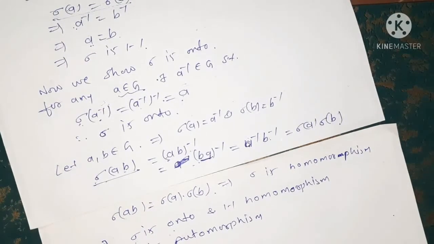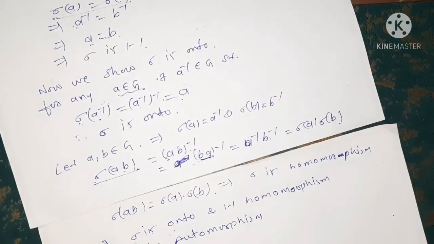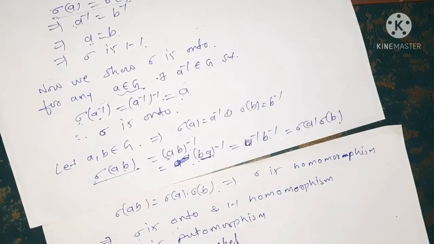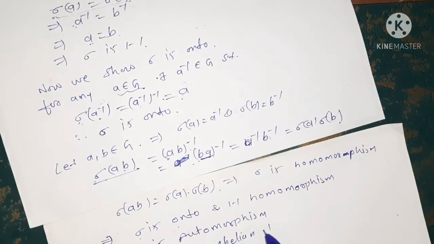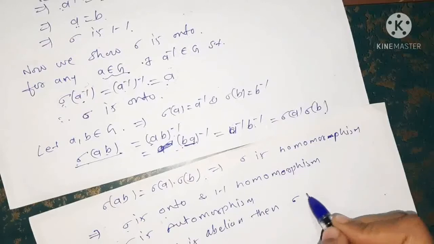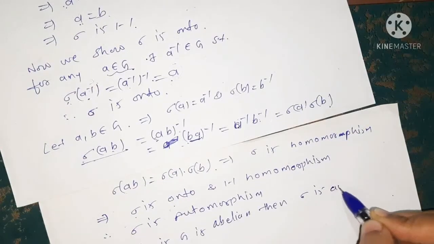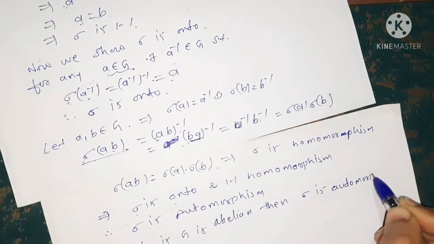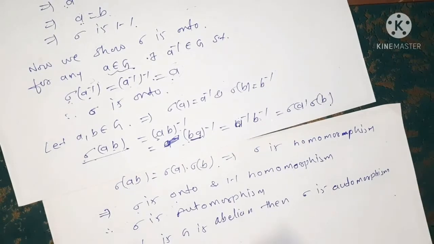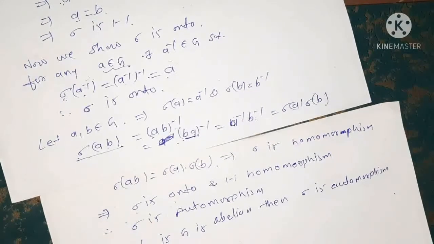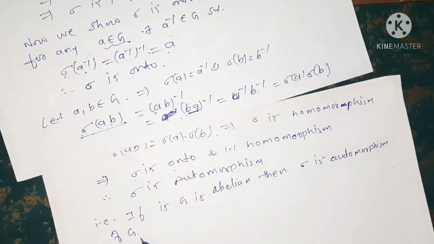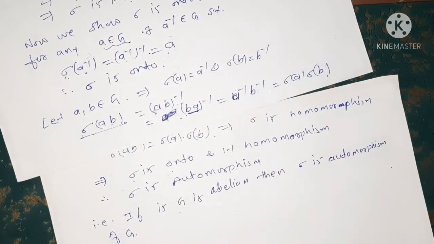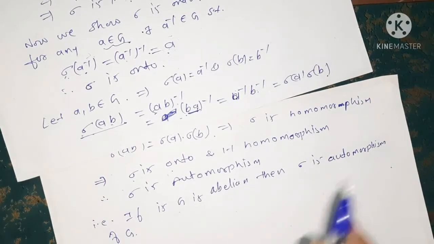That is, if G is abelian, then sigma is an automorphism of G. So when G is abelian, we get the automorphism.